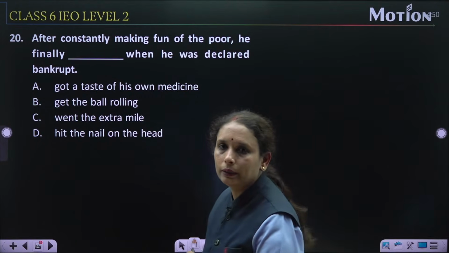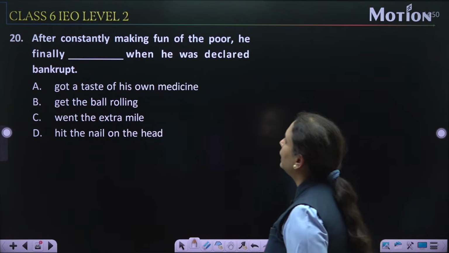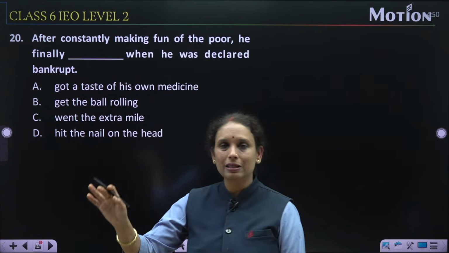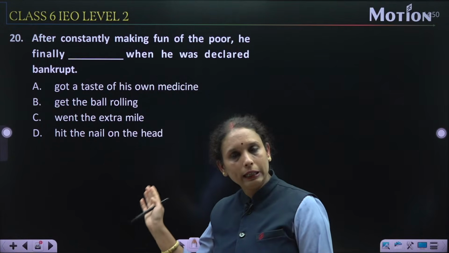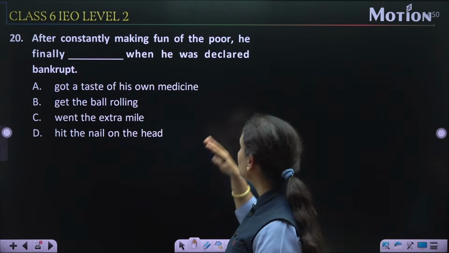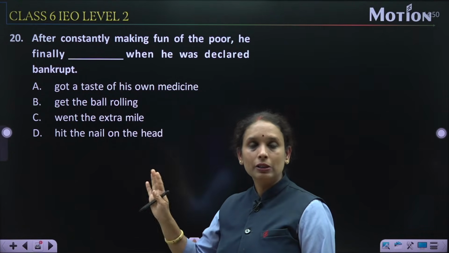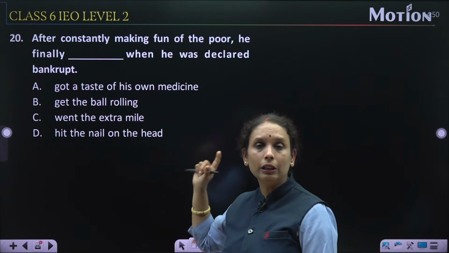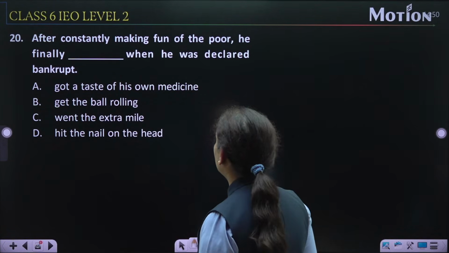Question number 20. So after constantly making fun of the poor, he finally dashed when he was declared bankrupt. ठीक है, यहाँ पर मजाक बनाया जा रहा है कि after constantly making fun of the poor, गरीब लोगों का मजाक बनाने वाला, he finally dash when he was declared bankrupt, उसको बैंकरप्ट जब डिक्लेयर कर दिया. ठीक है, अब इसमें बीच में हमको fill in the blanks में एक idiom fill करना है जो that will be the most appropriate, जो बिल्कुल appropriate होना चाहिए. So let's find out the one.